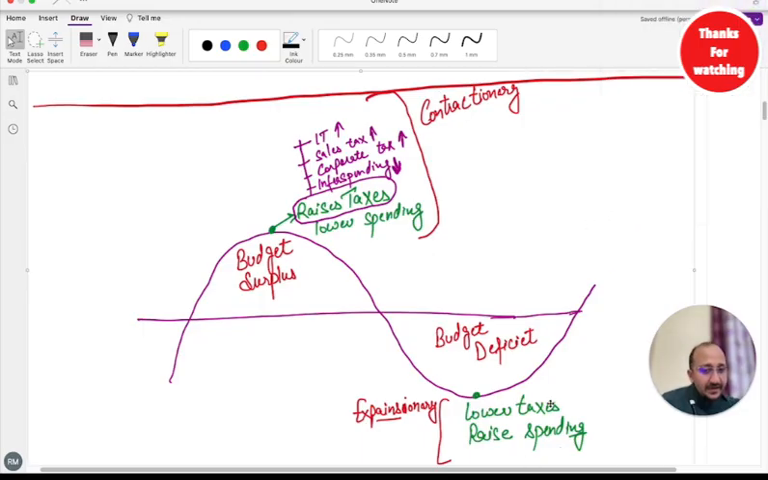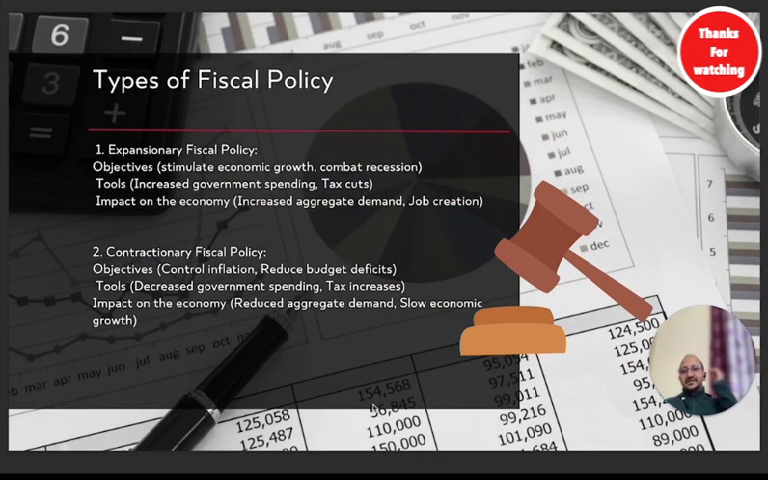So if the money supply increases, again the demand will increase. The growth will also increase and it will move upward. So this is how there are two types of fiscal policy, contractionary and expansionary. One is neutral. Neutral means there is no change as such. So let's discuss it from the slide itself.